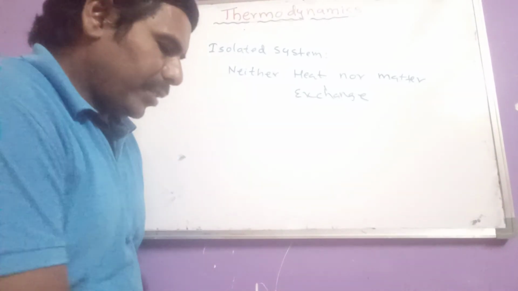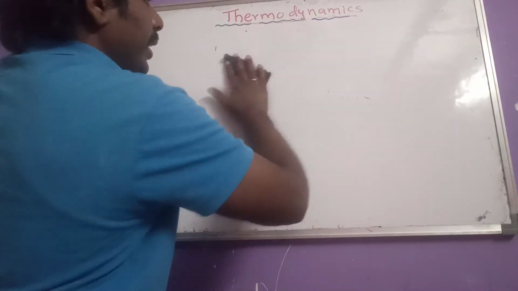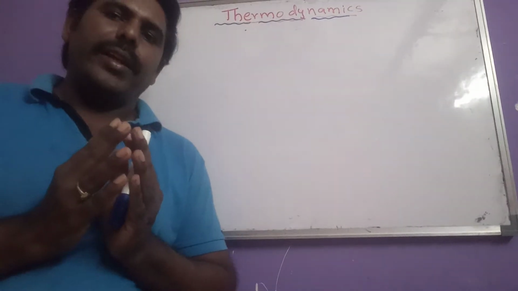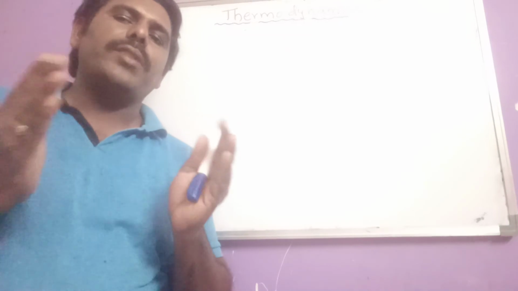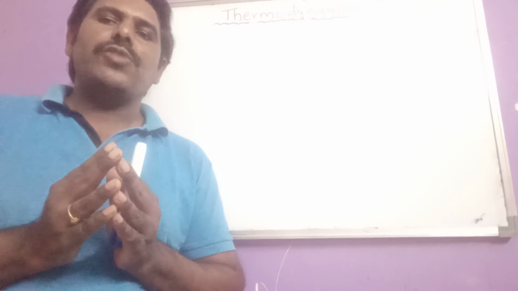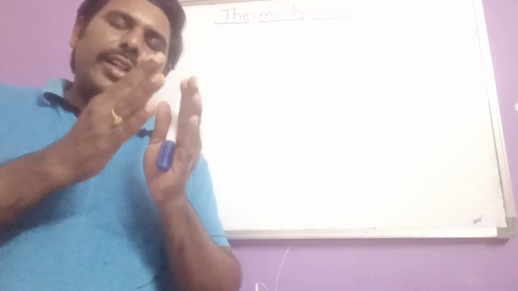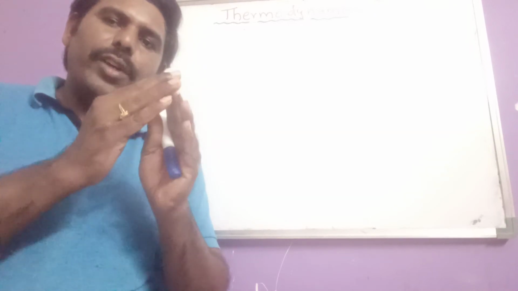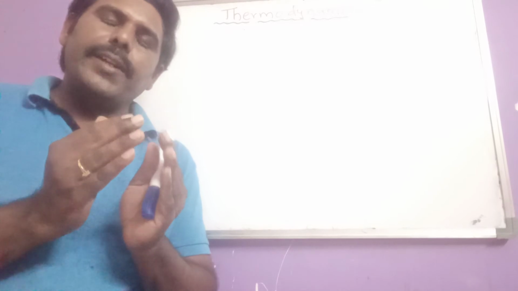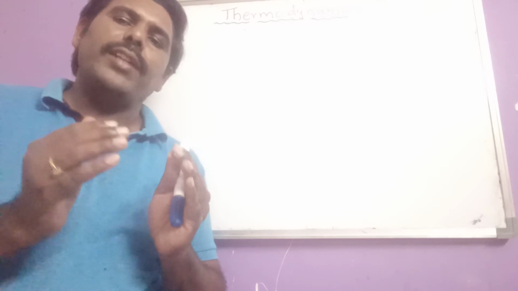Okay, these are the three types of which one? Systems. Okay, then in between system and surroundings, there is one part that separates the system from the surroundings. That is known as the boundary. That means in between system and surroundings, one divider is there, one is separating those two. That separating part which separates the system and surroundings is known as which one?